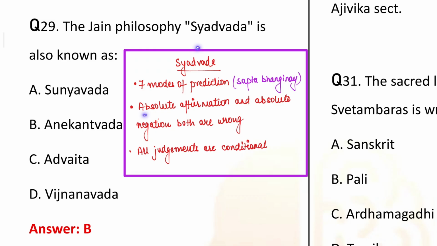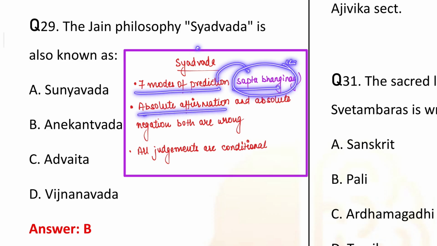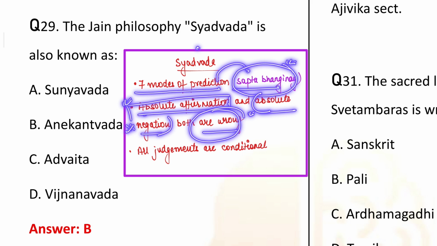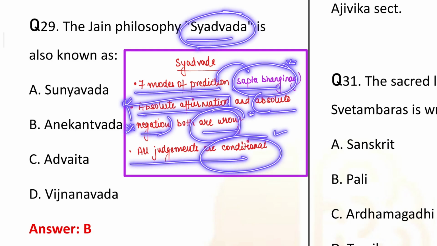Okay, there are 7 modes of prediction, that is known as Saptabhangi Naya. ठीक है, 7 mode of predictions are possible, and absolute affirmation to anything और absolute negation, मतलब किसी चीज को absolutely confirm करना या किसी चीज को absolutely नकार देना, both the things are absolutely wrong. All the judgments are conditional. Okay, this is the main theory of Syadvad.